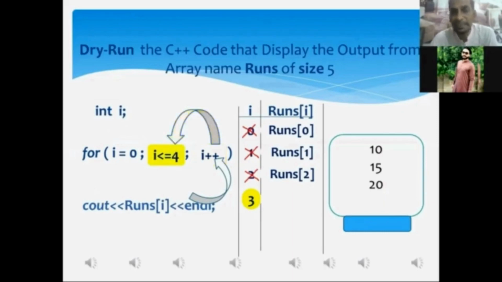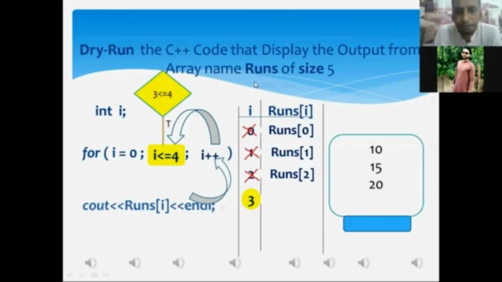And when this condition is executed, what will be done over there? It means, Mr. Aftab, what is the current value of I? 3, sir. Mr. Aftab, when you place the current value of I in the condition, what will this condition become? 3 is less than or equal to 4, just like the way it is being shown onto the screen in the diamond box. Tell me, yaar, whether this condition is true or false. It's true, sir. Mr. Aftab, your answer is correct, my dear.